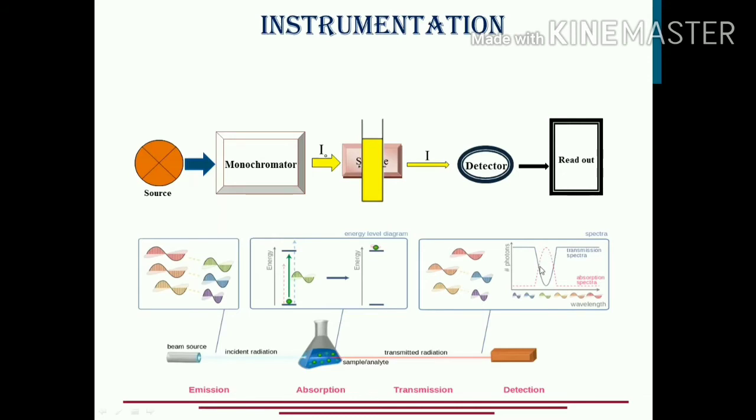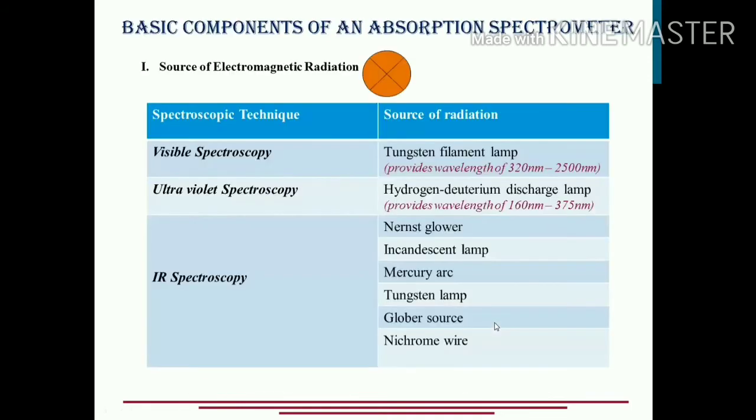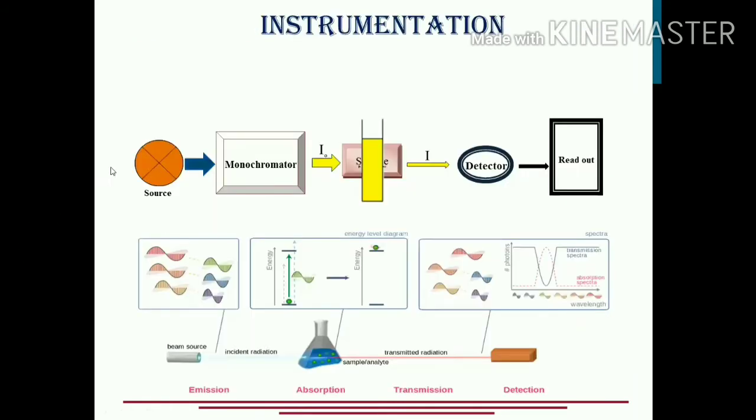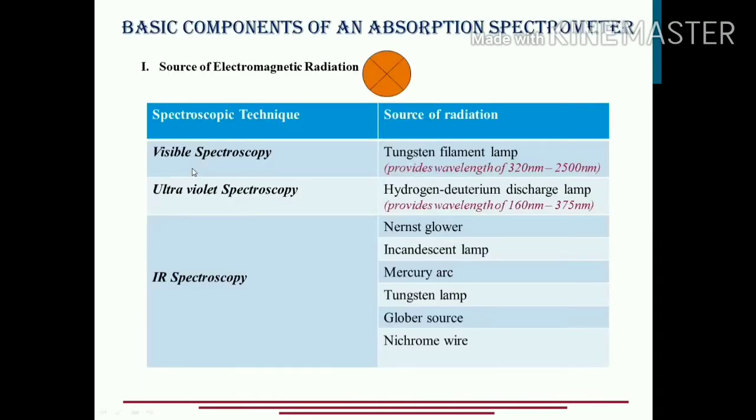The spectrum, as I told you, is a simple graph between the intensity of the light and the wavelength or the frequency. Now we are going to discuss each component of the instrument separately. The first component was the source of electromagnetic radiation. Let's see what the sources are.